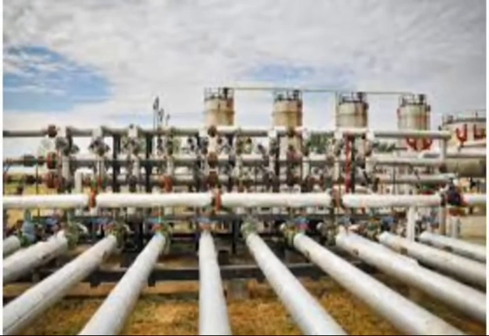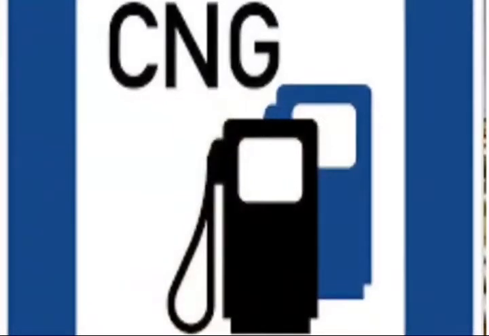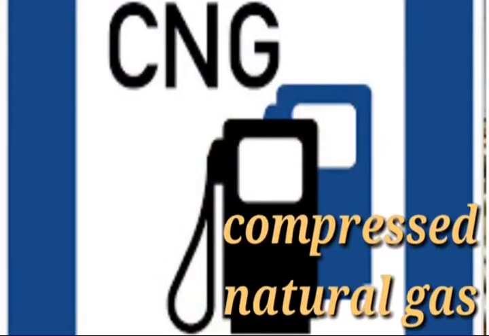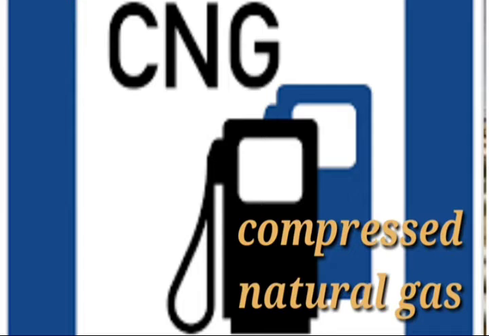Natural gas is also one of the components obtained from petroleum. Like petroleum, natural gas is also an exhaustible resource because it is also formed from the dead decaying organisms which are present in the sea. This natural gas has so many advantages over petrol. Natural gas can be transported through pipelines. And what is CNG? The natural gas can be compressed and converted into different cylinders.